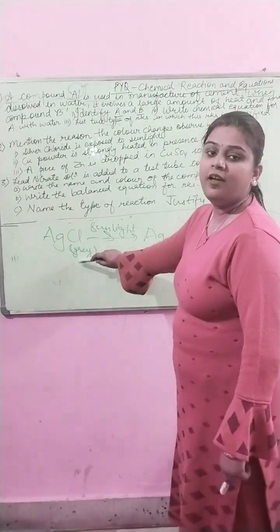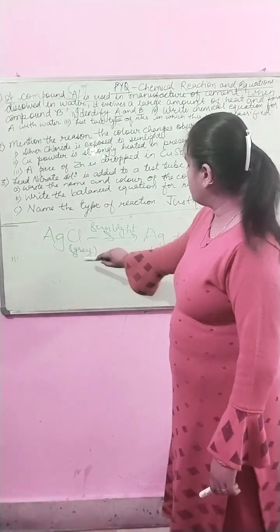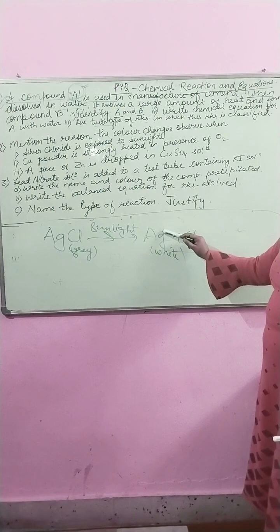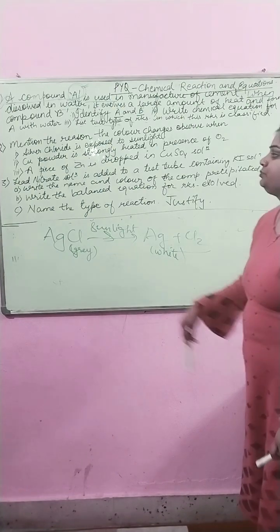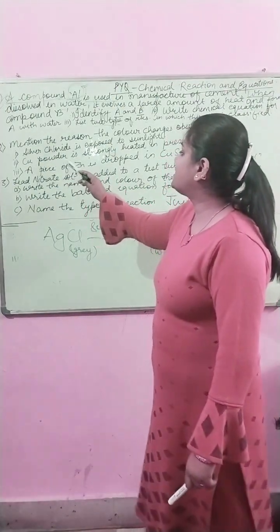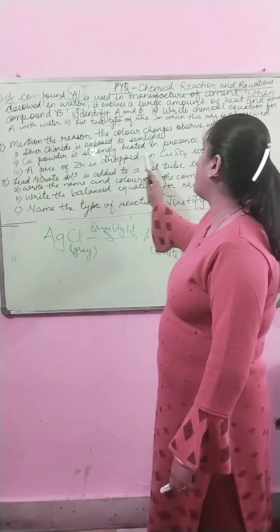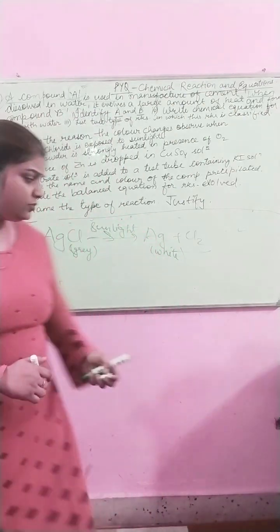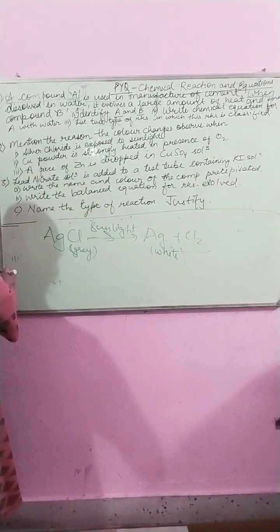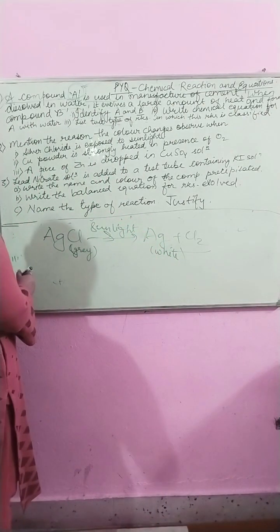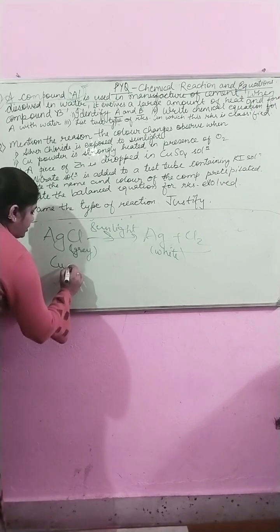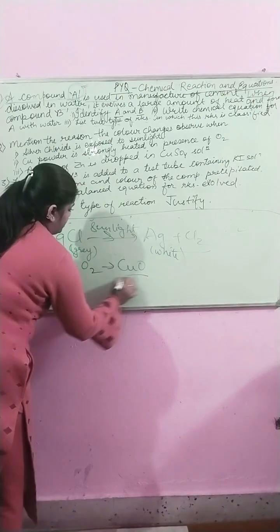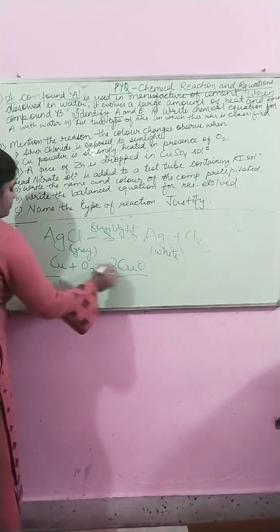The gray AgCl, silver chloride, decomposes to silver, which is white. The next question is: copper powder strongly heated in the presence of oxygen. So when copper powder is heated, this reaction takes place.